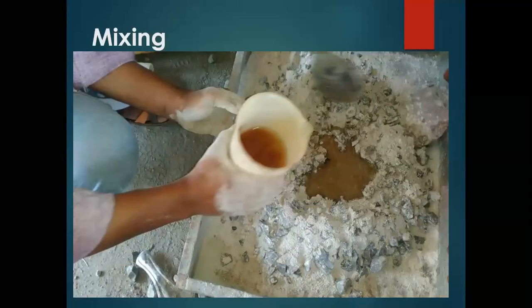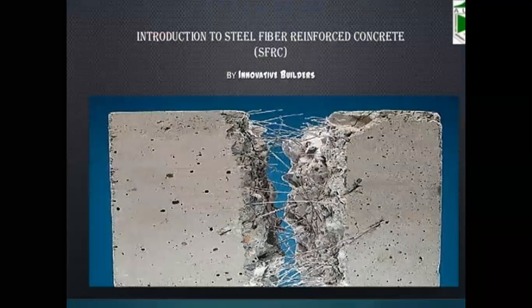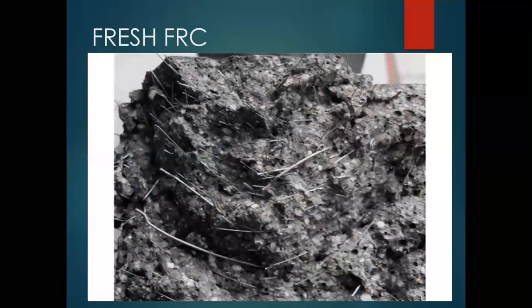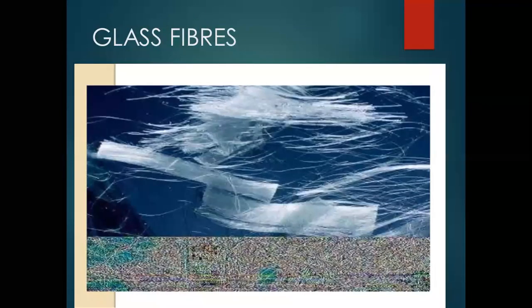Mixing. You can see this failure of the concrete because the bonding becomes weak. In fiber reinforced concrete, steel fibers are used, but if the steel fibers increase, then automatically the workability of the concrete keeps reducing, so up to the optimum limit we have to use the steel fibers in the concrete.